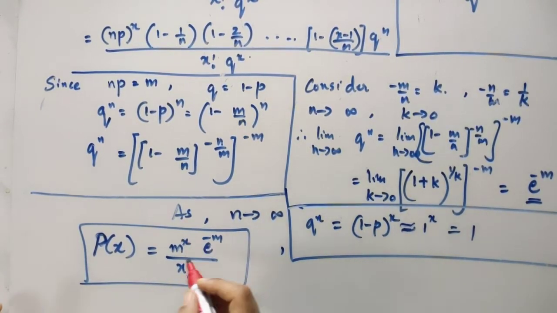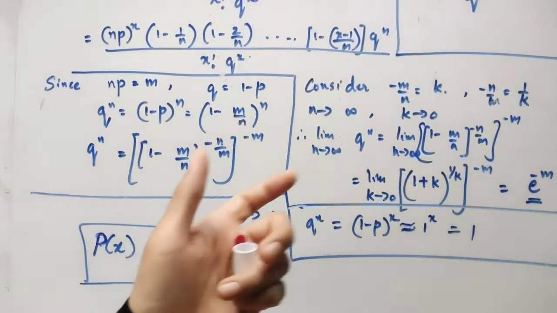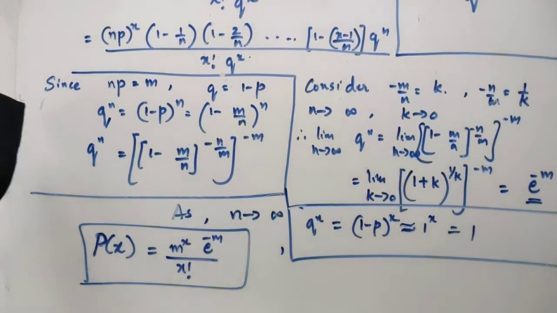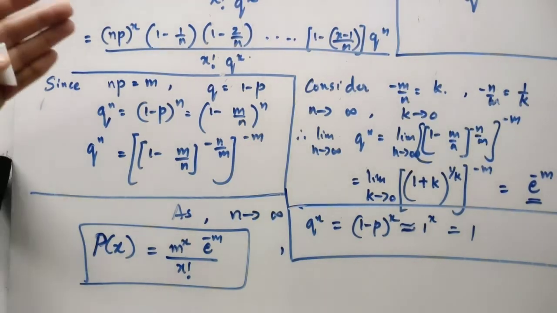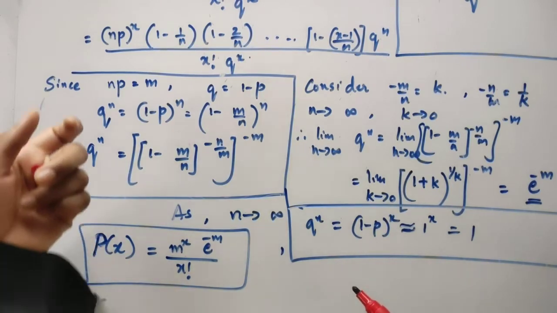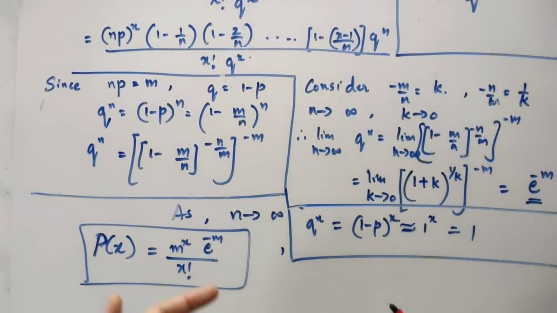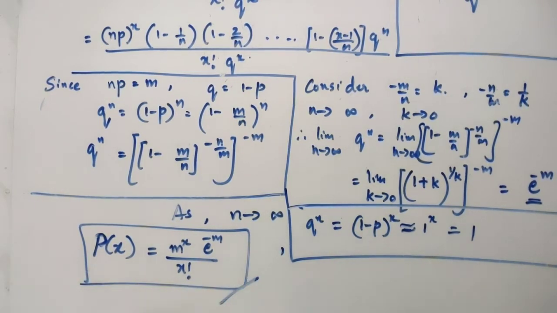I have explained what happens when n is tending to infinity and p is very small. What happens to each quantity in the binomial distribution we have considered. The distribution function of the binomial distribution we have expanded, and for n tending to infinity and p very small, for each of these terms, let's see what happens to them and substitute them in our p of x so that we get the probability distribution function for Poisson's distribution. Okay, so this completes the expansion, or I should say this is called Poisson distribution.